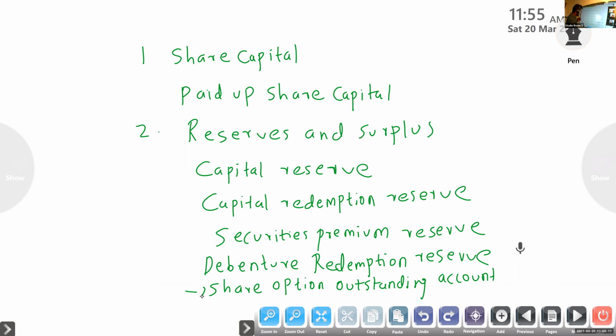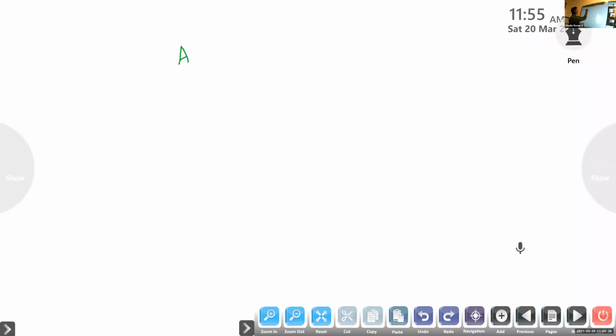Next, other reserves. Any item they give as a reserve is reserves and surplus only. Then one more item you have to write: surplus. Surplus means the balance in the statement of profit and loss.